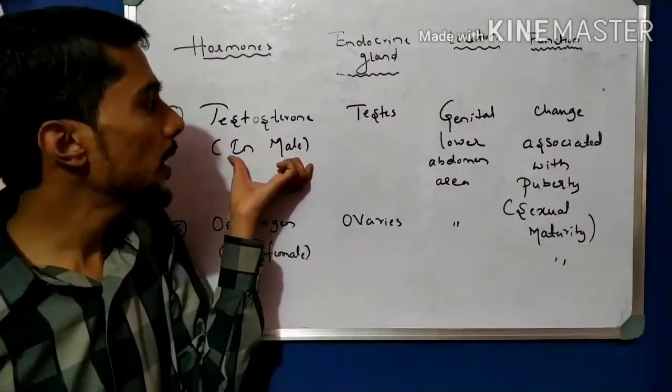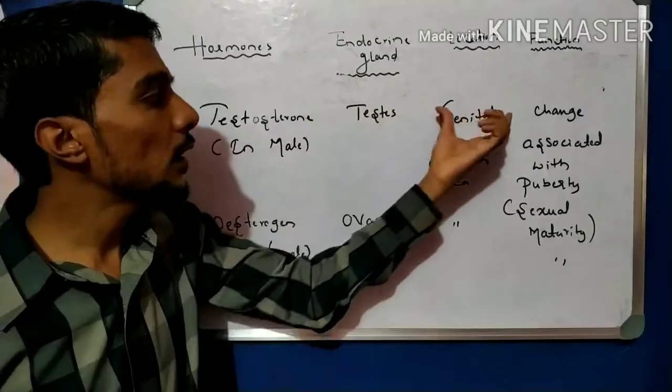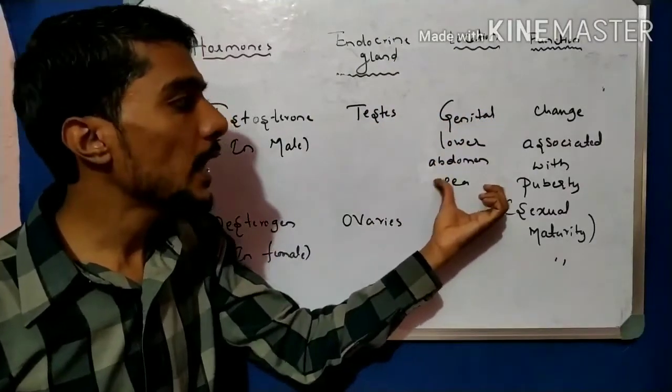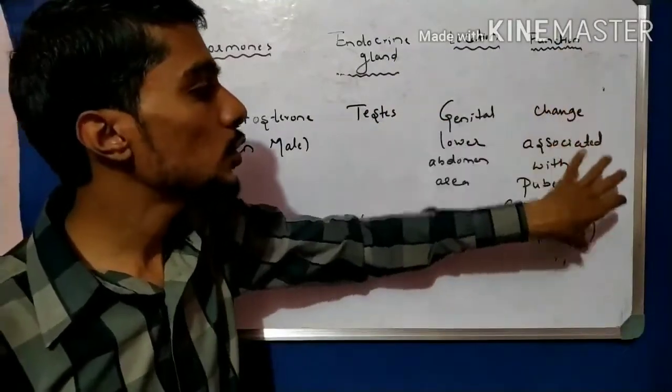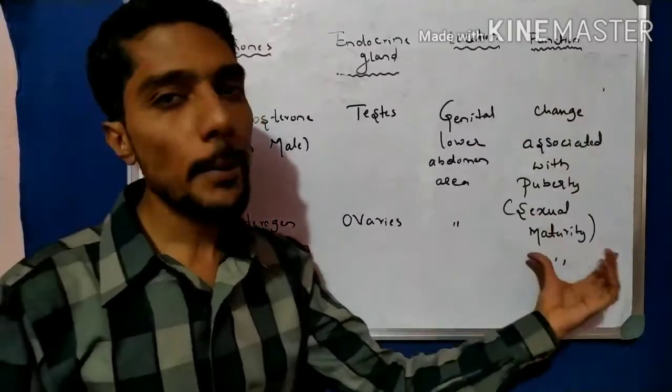So that is the male. The testis is the organ, the location is the lower abdomen area, and the function is the changes associated with puberty, that is called sexual maturity.